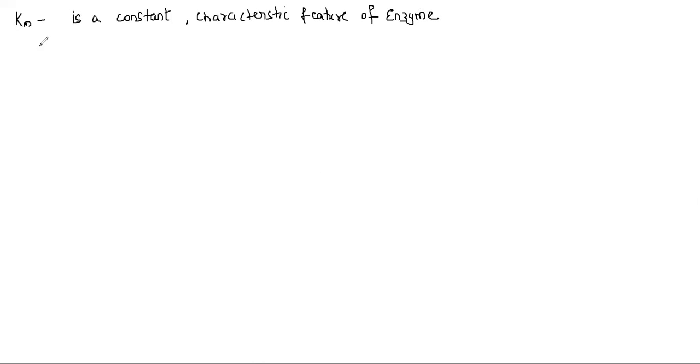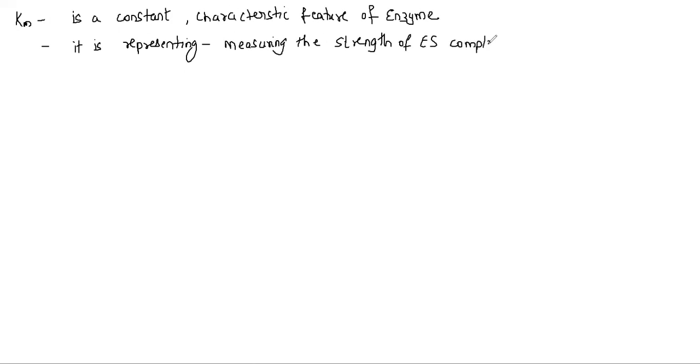What exactly is it representing? The Km is representing the Michaelis Menten constant. Basically, it is representing the strength of the ES complex, a measure of the strength of the ES complex. So remember this: how strong is the enzyme substrate complex can be measured by the value of Km, that is the Michaelis Menten constant.